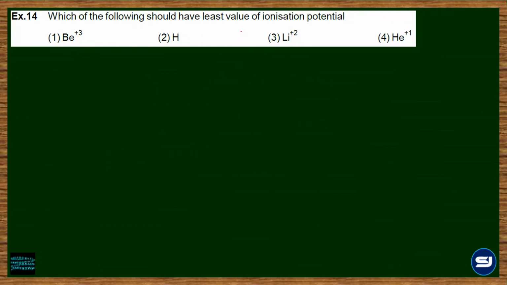Next, which of the following should have the least value of IP? Least value. Hydrogen. Observe, in all these species there is something common.